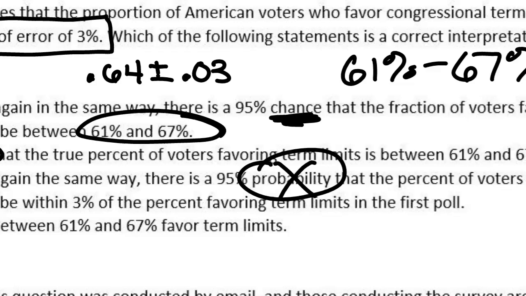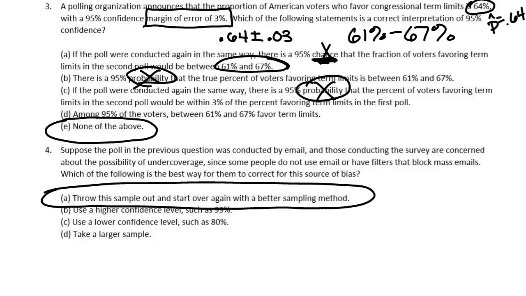On questions like this, if they're asking you what 95% confident means and you see the word probability or chance show up, absolutely not. That is not what a confidence level is conveying. No chance stuff. When I was working on this, anytime I saw chance or probability, I immediately threw it out. 95% confident does not mean there's a chance of.